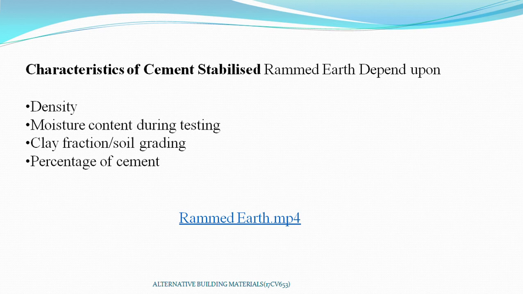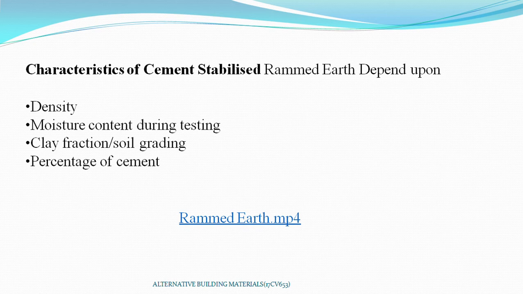And also the rammer should be used with weight in the range 6 to 9 kg. The area of ramming surface for a flat rammer could be in the range of 64 to 100 centimeter square.